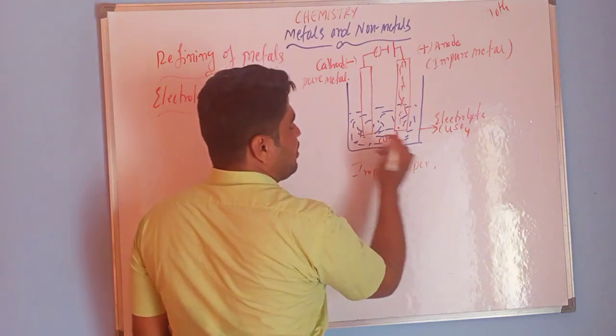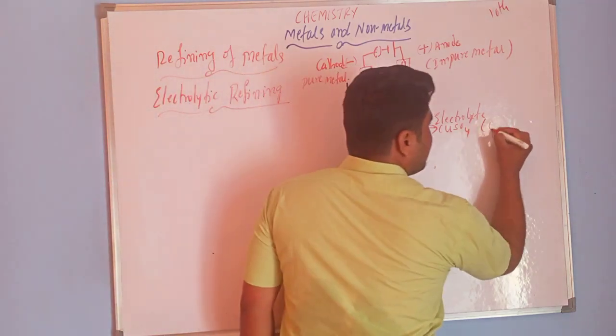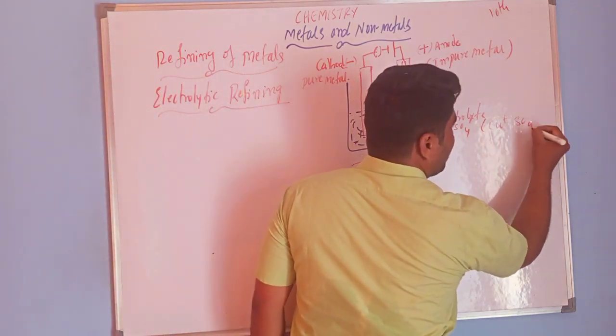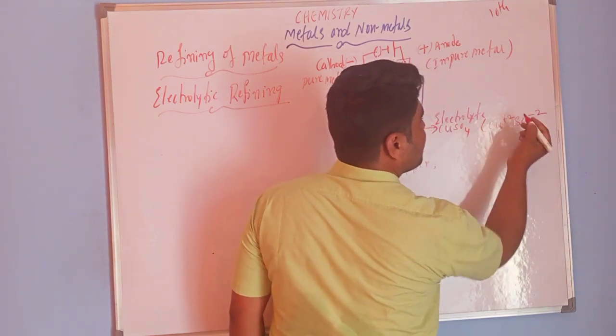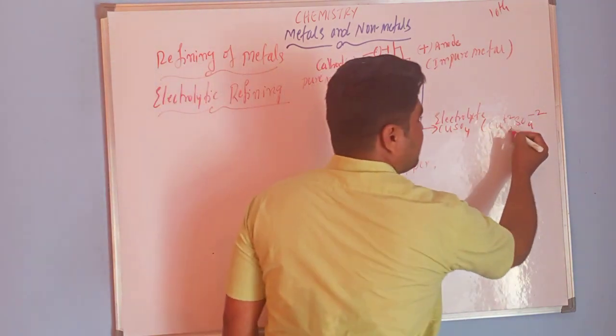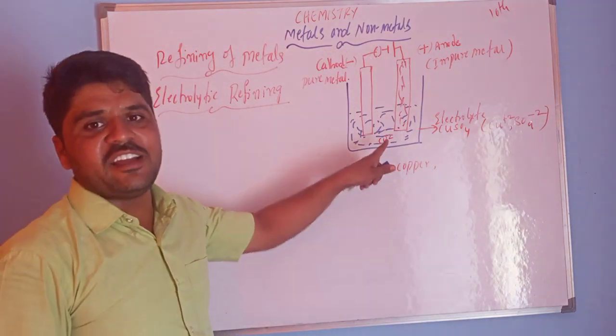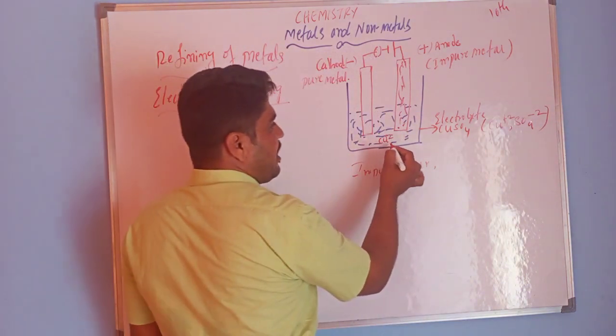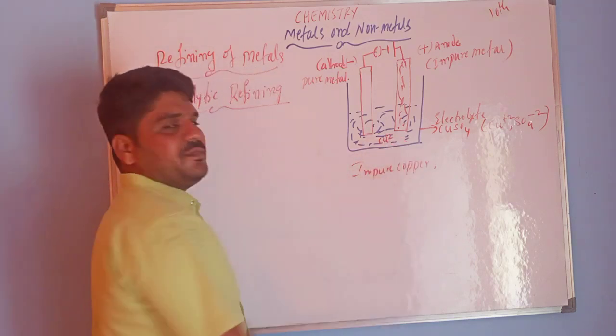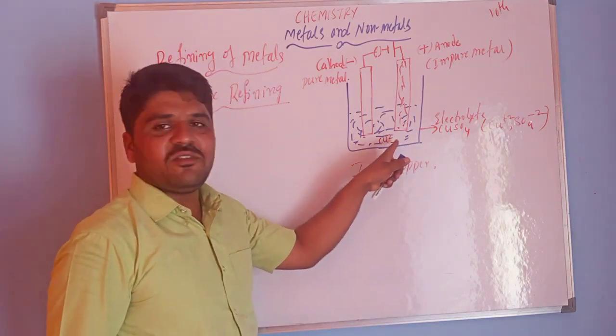In this electrolyte we see Cu2+ and SO4 2- ions. Already ions are there. These ions are positively charged right now.